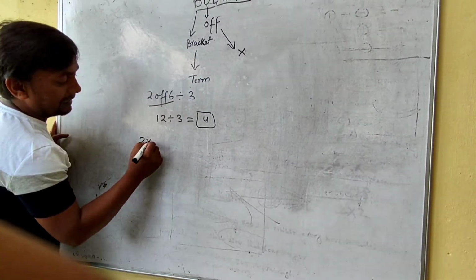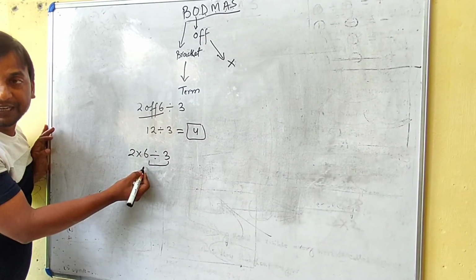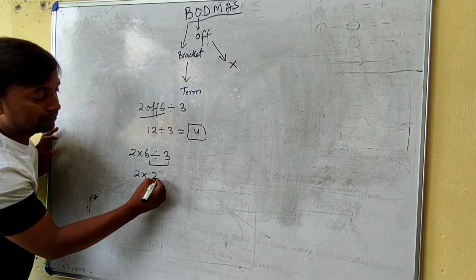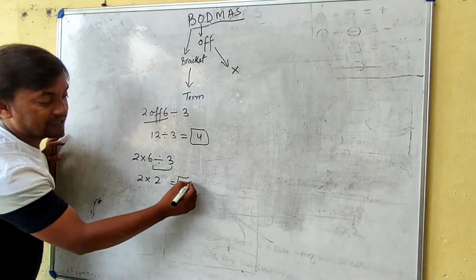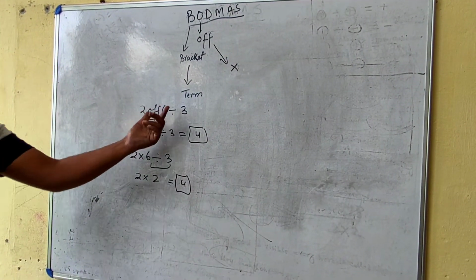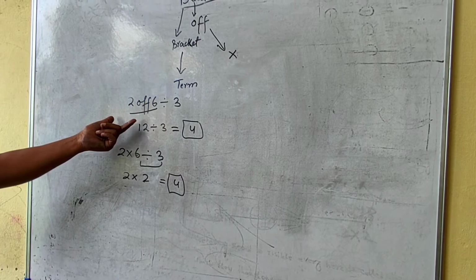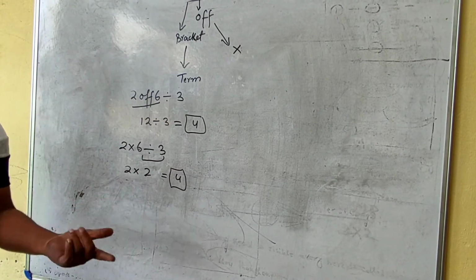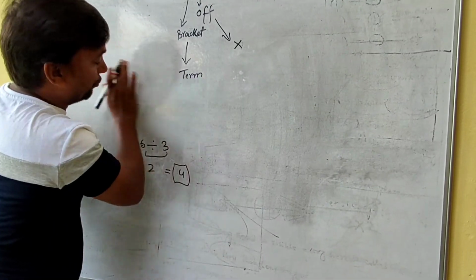अगर ऐसा रहता 2 multiplied by 6 divided by 3, so we could have worked on this division first. So 2 multiplied by 6 divided by 3 equals 2 into 2, which is 4. हालांकि आंसर इसमें सेम आया, बहुत सारे केसेस में आंसर अलग अलग भी आ सकते हैं, बट प्रोसेस अलग है. In case of of we will work on it first, then division. In case of multiplication we will work on division first, then multiplication. Understood? Let's take one more example including bracket.